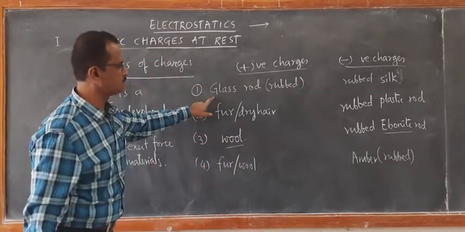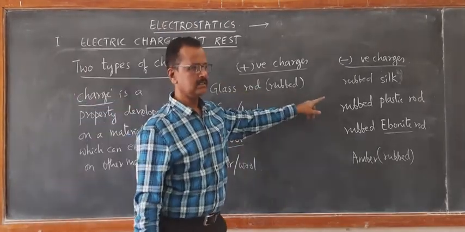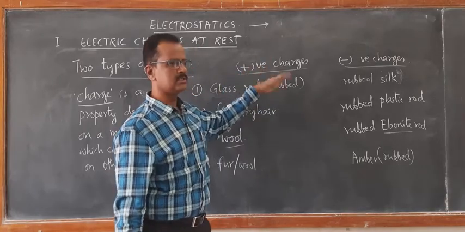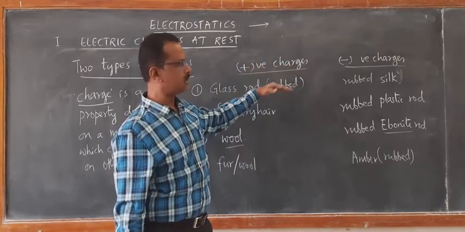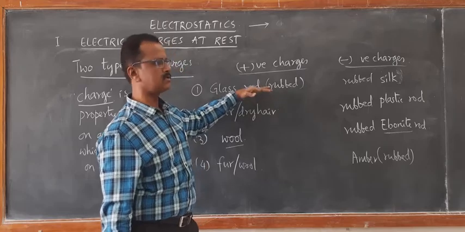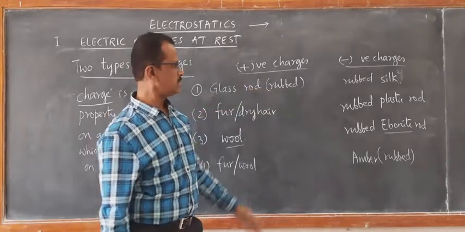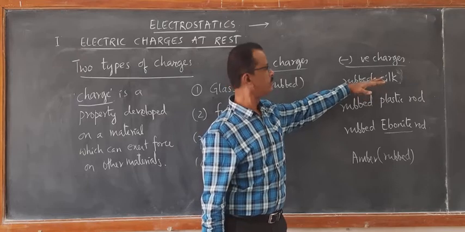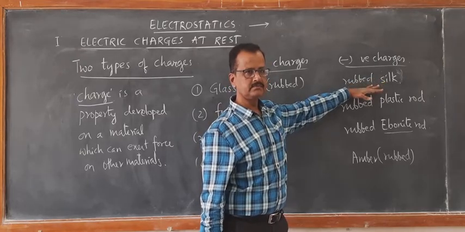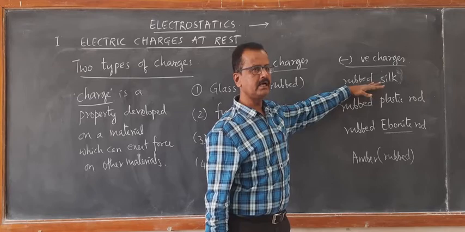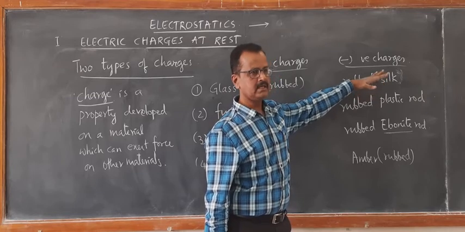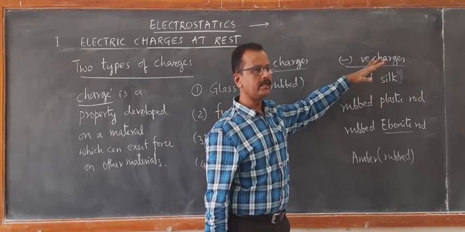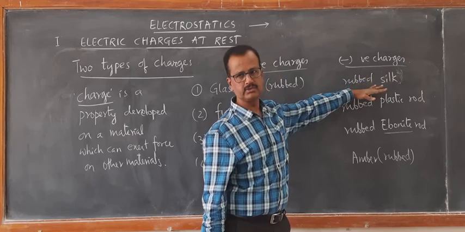For example, when a glass rod is rubbed with silk, the glass rod loses electrons and becomes positively charged. After gaining the electrons, the silk becomes negatively charged. The deposition of electrons on the silk surface leads to negatively charged silk cloth.